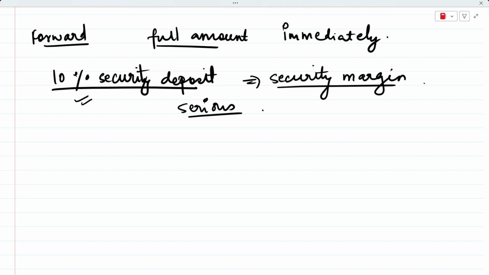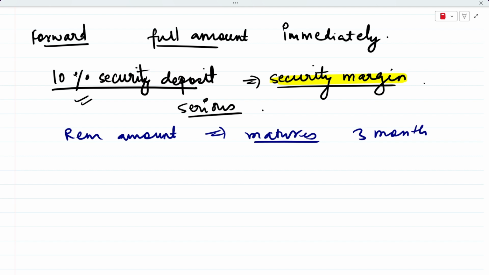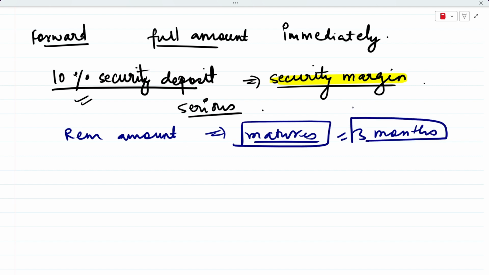So this security margin is only paid to show that you are serious about the deal and you won't back out of the deal. Okay, and what about the remaining amount? So the remaining amount is paid only when the contract matures, which is going to happen after 3 months, because you and the bank have locked the deal before the time period. So when the contract matures, after 3 months, you have to pay the remaining amount to the bank. Till then, you only need to pay this security deposit of 10%.